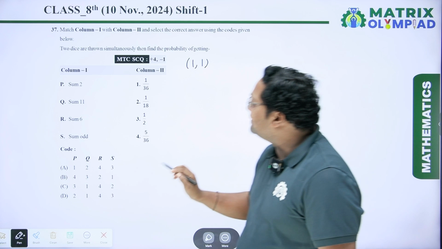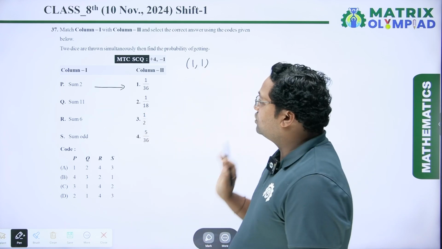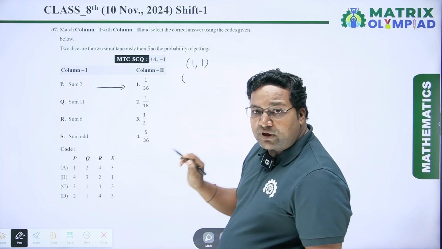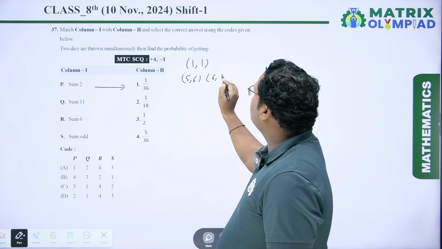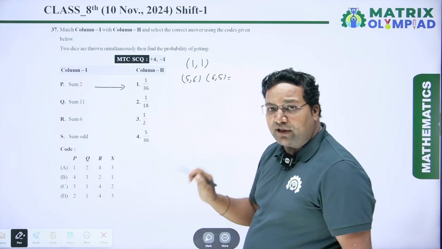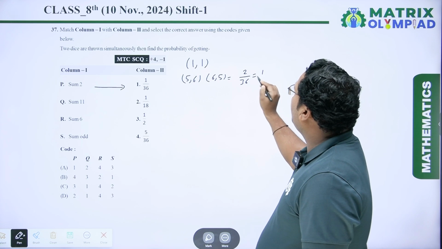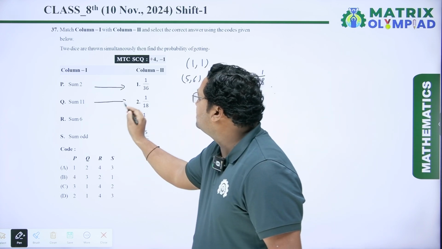So the probability of this is 1 by 36 for P. First one is 2. Next is sum is 11. So for sum 11, only two possible outcomes are there. One is 5, 6 and second one is 6, 5. So the probability of this is 2 upon 36, which is equal to 1 upon 18. So for sum 11, the second one is true.